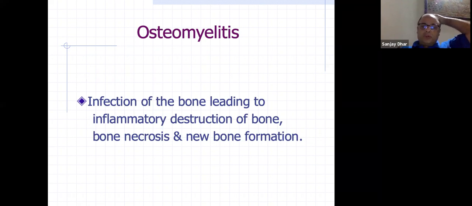inflammatory destruction of bone, necrosis, as well as there is simultaneous new bone formation. As there's a low-grade infection there, it can lead to new bone formation. So there is simultaneous destruction as well as new bone formation occurring in such cases.